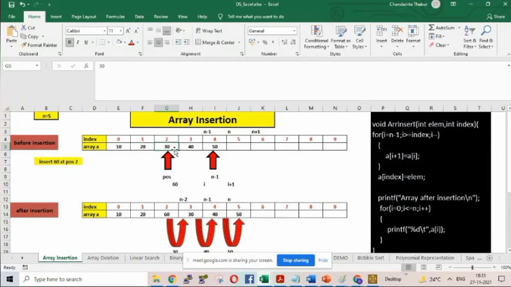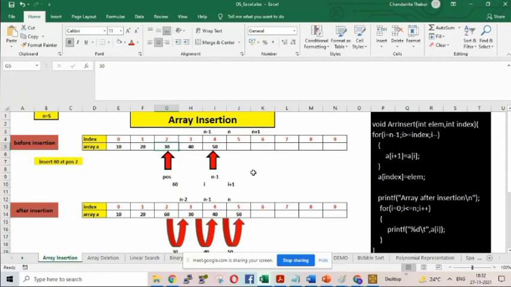I need to have location 2 free. At least I can overlap, but I should not delete any content. So what should I do? 50 I must shift to the next location. 40 I should copy to the 4th location. 30 I should copy to the 3rd location. That is what we did. Is it understandable? Yes, ma'am.